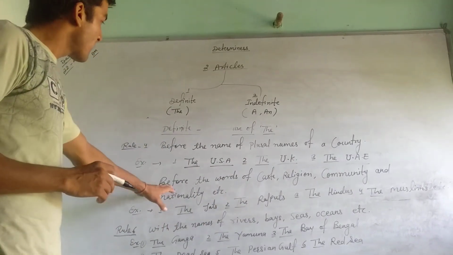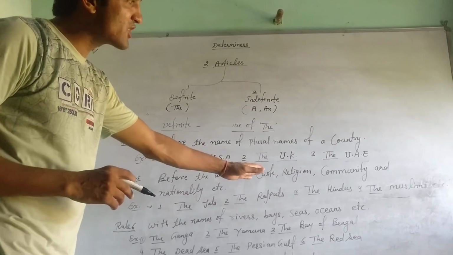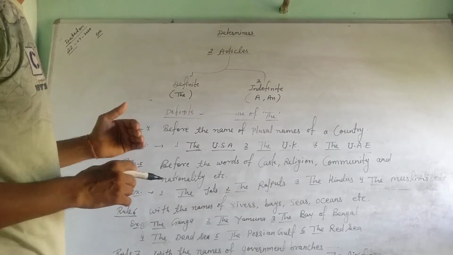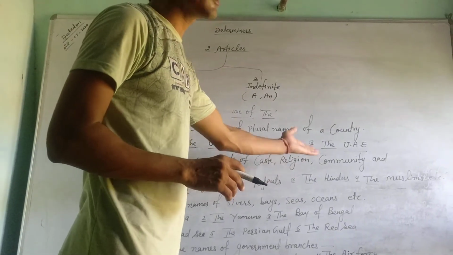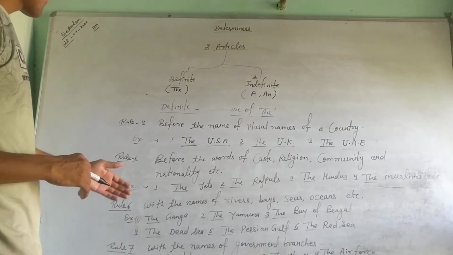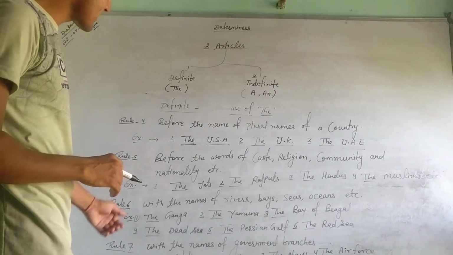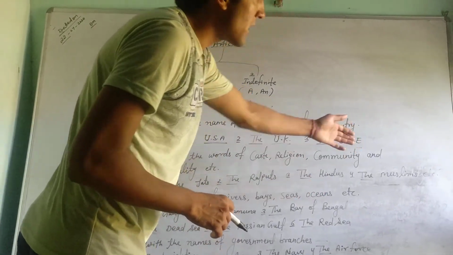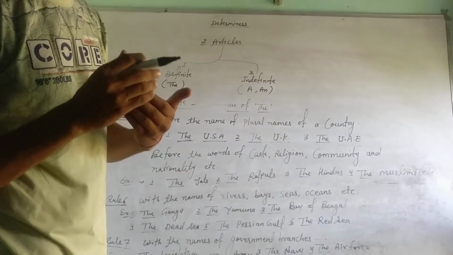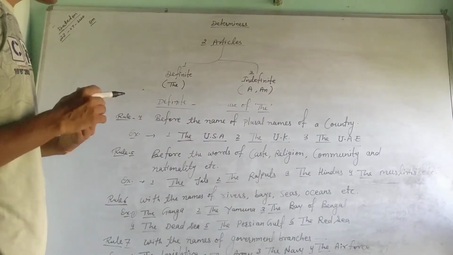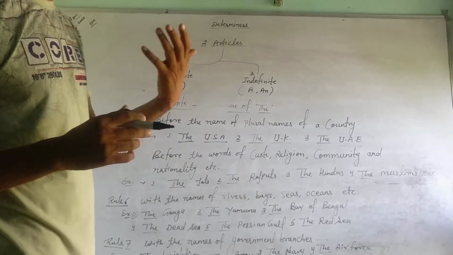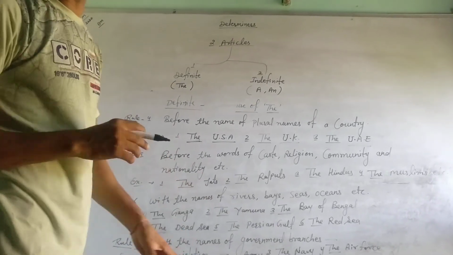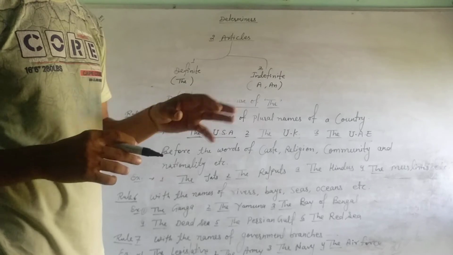Look at rule 5th. Before the words of caste, religion, community and nationality, etc. So THE is used before the name of a caste, religion, community and nationality. Look at the example. The Jats, the Rajputs, the Hindus, the Muslims, the Sikhs, the Isai, means the Christians. Okay, so these are the names of some castes, religions, communities, nationalities. Okay, so before the names of these, THE will be added.